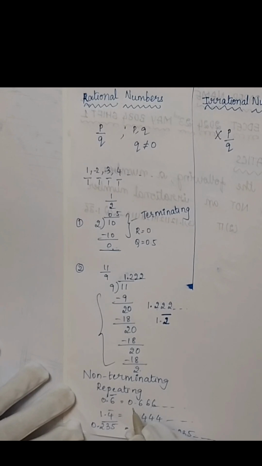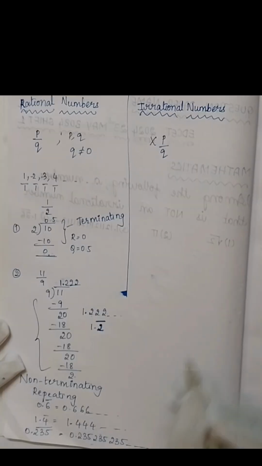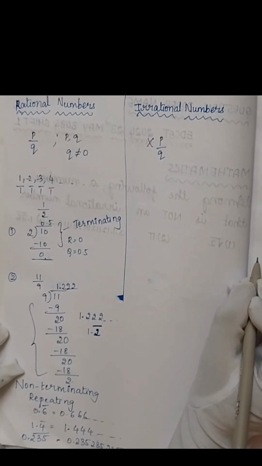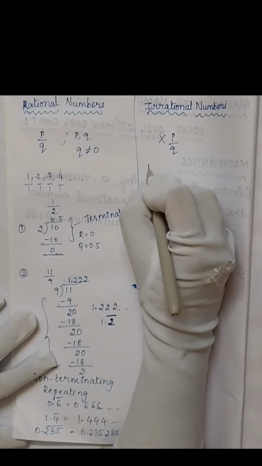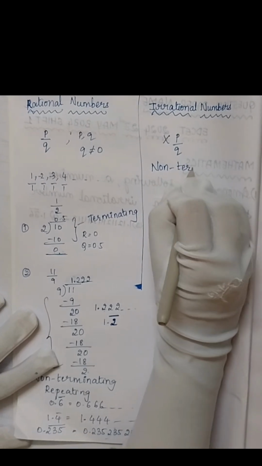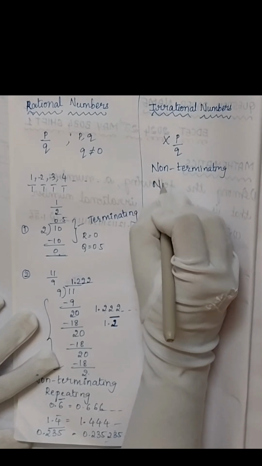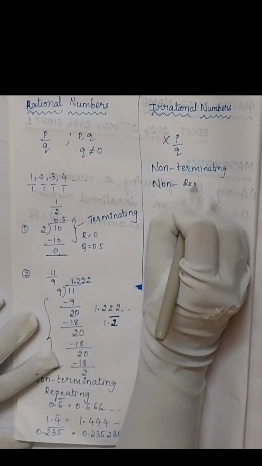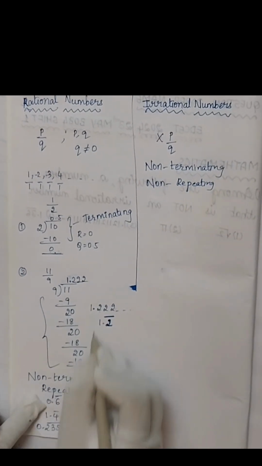So in a nutshell, we can say that rational numbers are terminating and non-terminating repeating. There are also some non-terminating decimals which do not repeat, which do not follow any pattern. So those are non-terminating, non-repeating. What are those? They are nothing but our irrational numbers. They are also non-terminating, but they are not repeating. Got it? Rational numbers are non-terminating but repeating. You can see the pattern is repeated, but here it's not repeated.